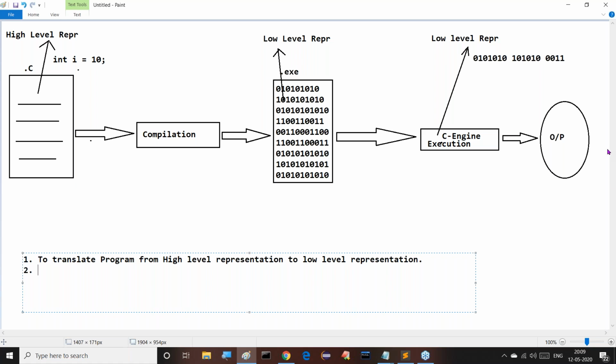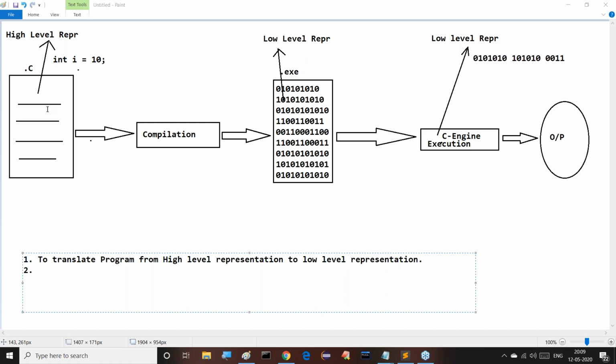Developer is nothing but which one? Human being. A human being has written that program. All of you observe this, clear? So when a human being has written the C program, definitely some mistakes are going on, some problems, some violations. Some C rules and regulations are violated in the program.